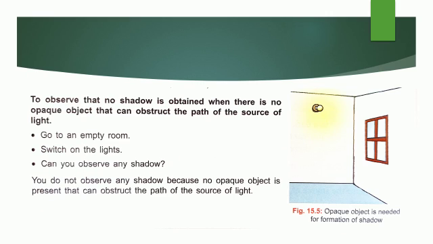Now the next activity, to observe that no shadow is obtained when there is no opaque object that can obstruct the path of the source of the light. For this you are required to go into an empty room and switch on all the lights. Can you observe any shadow? Your answer is you do not observe any shadow because no opaque object is present that can obstruct the path of the source of the light.